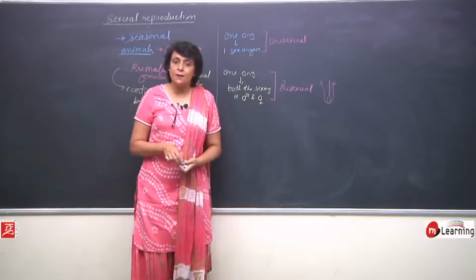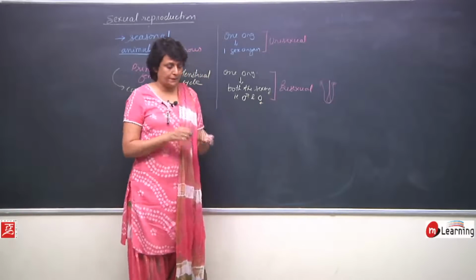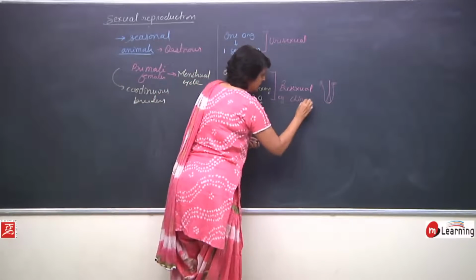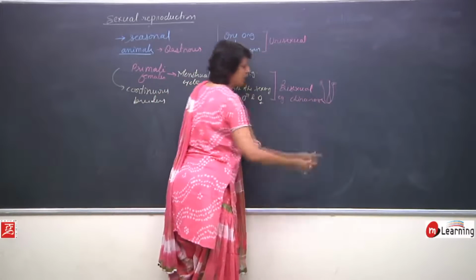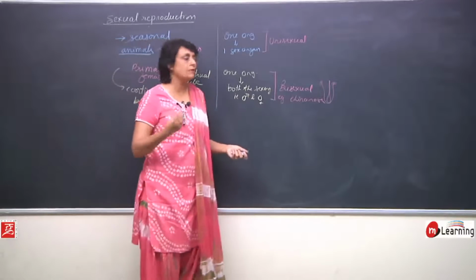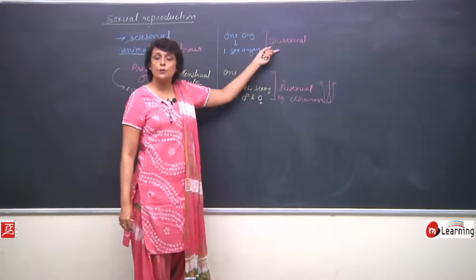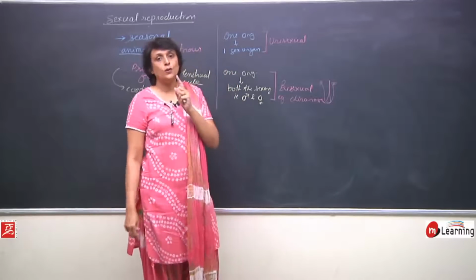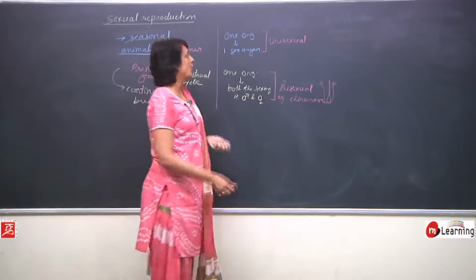But there are certain plants, and we will take the examples of animals also. Here let us write China rose, which is hibiscus, or the regular rose, or any other common flower. Unisexual ones where one flower produces or has only one type of sex organs.